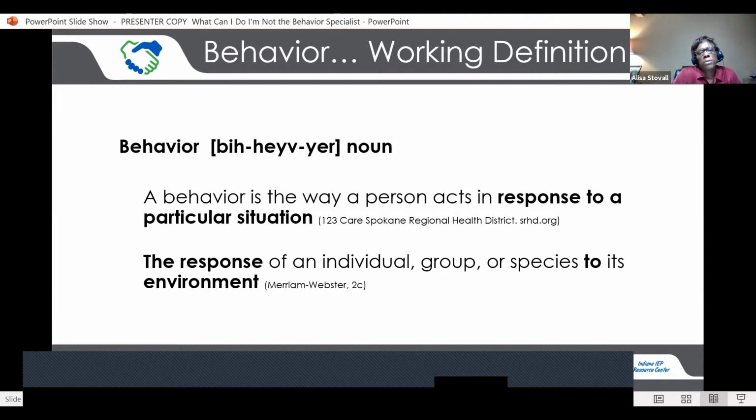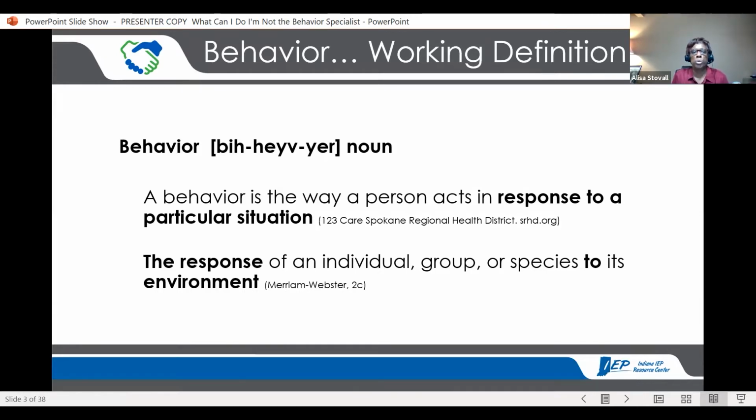Okay. Here's the definitions, though. Behavior is the way a person acts in response to a particular situation. And the second definition I pulled forward was that it's not just an individual, it could be a group or a species that's responding to its environment.